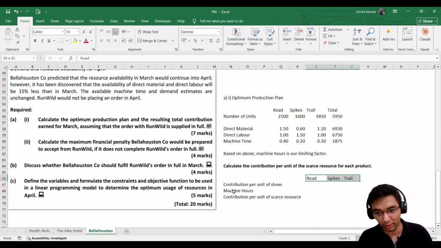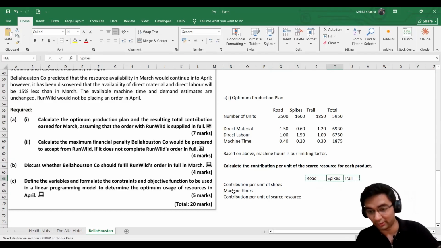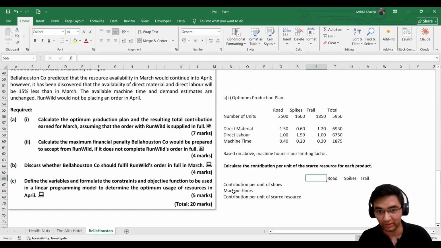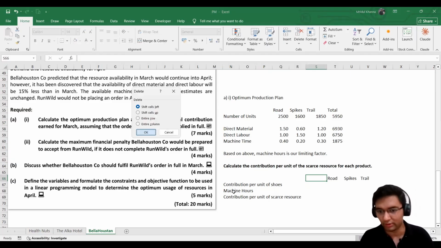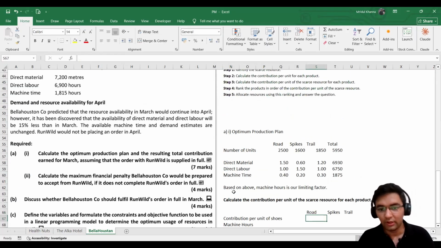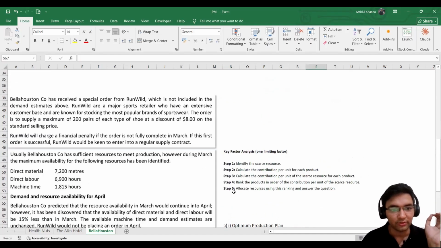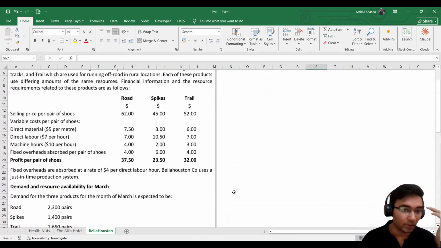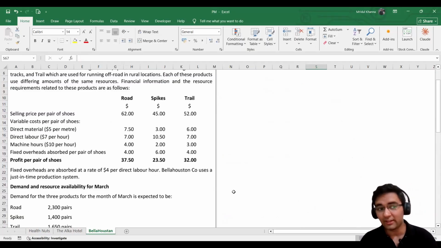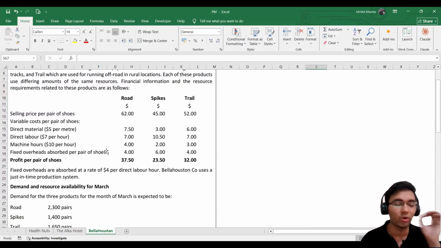How do we calculate the contribution per unit? It is a long question, no doubt. It does take time. It does include a lot of calculations, but these are pretty simple calculations, and these are such kind of calculations which don't cause much confusion, honestly. So calculate contribution per unit of shoes, per pair of shoes. We have been given the selling price, we have been given the variable cost. All we need is to subtract variable cost from the selling price, and we would get our contribution.